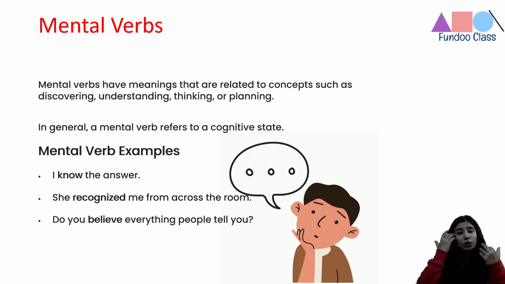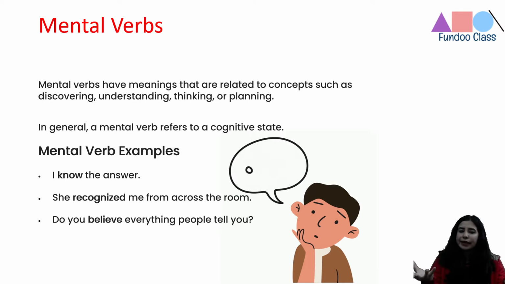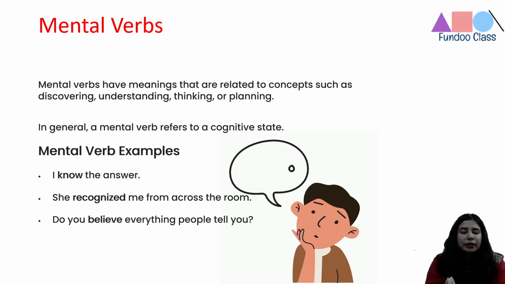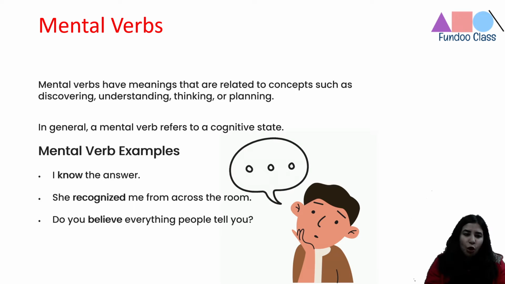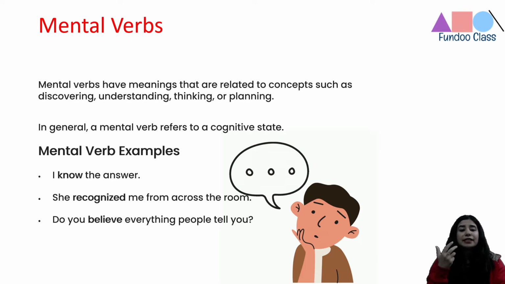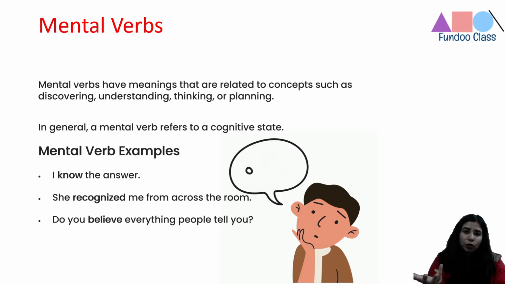Like I say, I know the answer, so I'm not doing any physical activity. If you say, ma'am, I know the correct usage, or I know the meaning of the word, then you are actually not finding a physical way to perform it. It is a cognitive state. Your brain is doing that, so it becomes a mental verb. Now I say she recognized me from across the room.